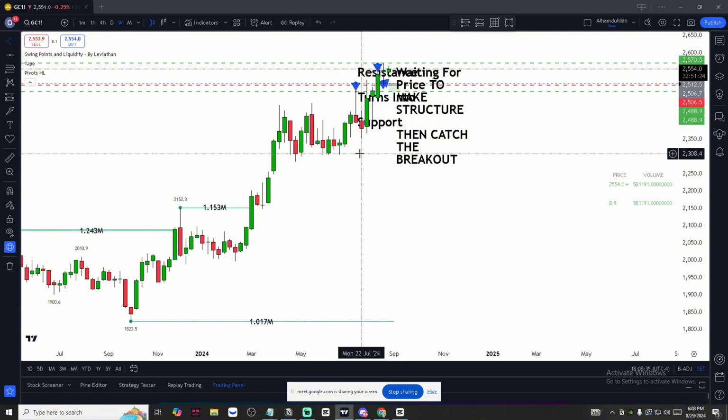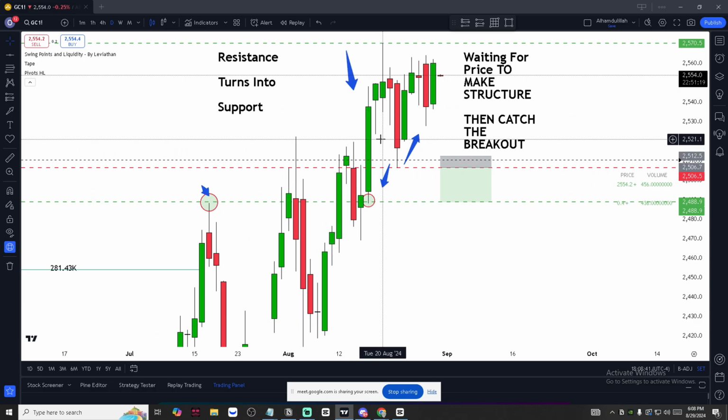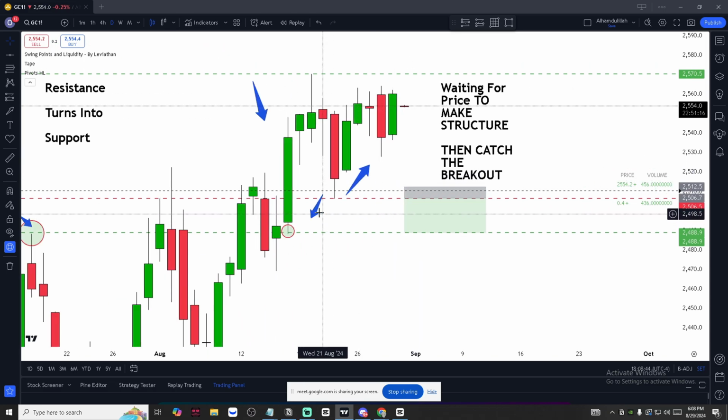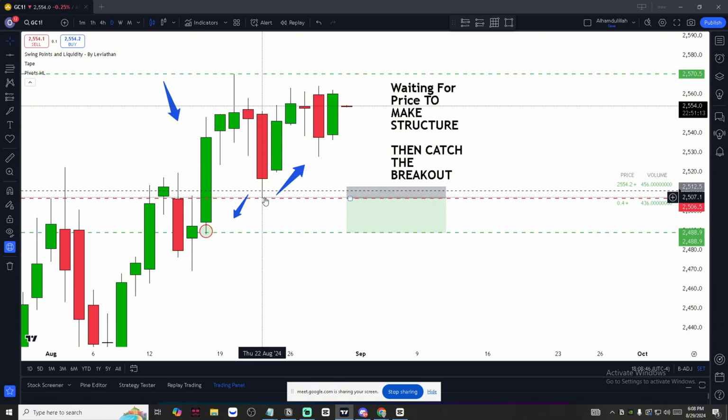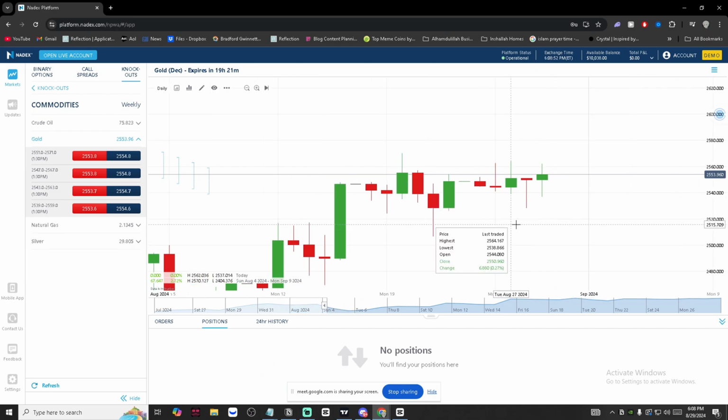GC daily. Thursday the 22nd, there we go, and that's that daily candle. As soon as we break that, you'll be able to identify it. Even on any chart, even without TradingView, you'll get to the point where you can just eyeball certain things and say, okay, I see where price decided to bounce up. So when price decides to break from that level, I can get in for the breakout. And it's just easy. No indicators are needed at all in trading, in my opinion, besides tape, order flow, and volume indicators. That's all I agree with personally.